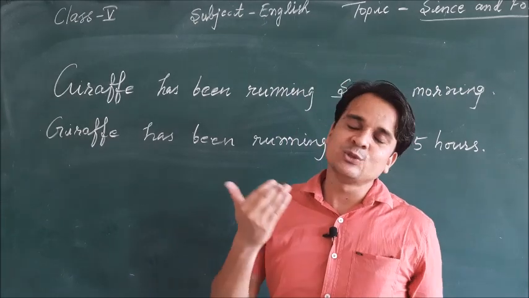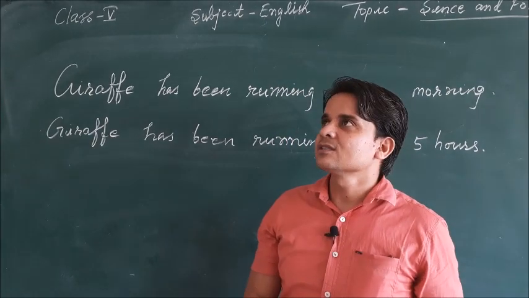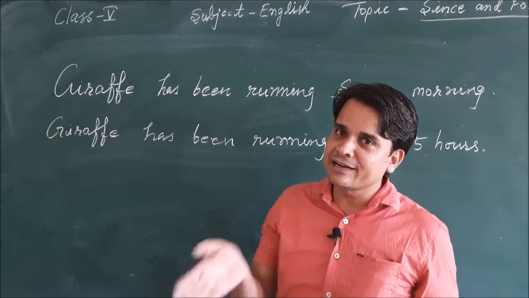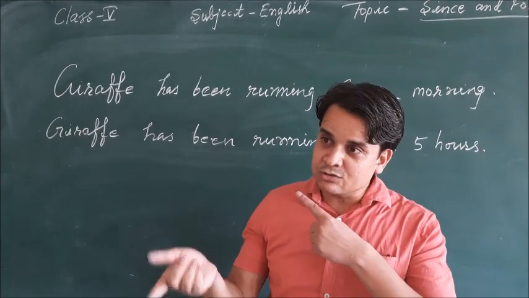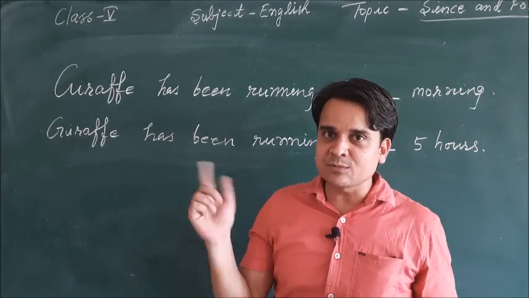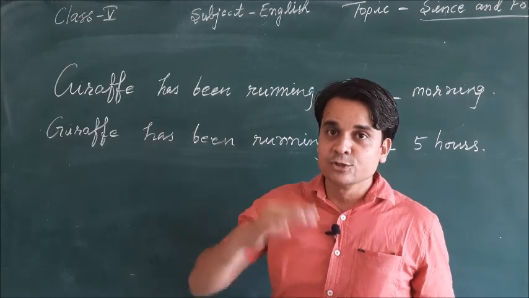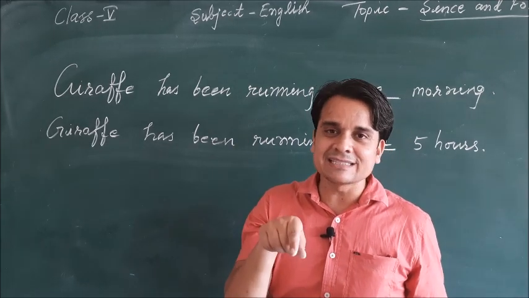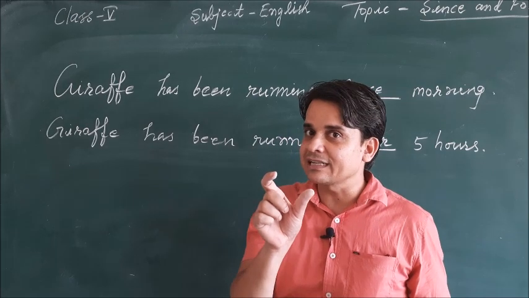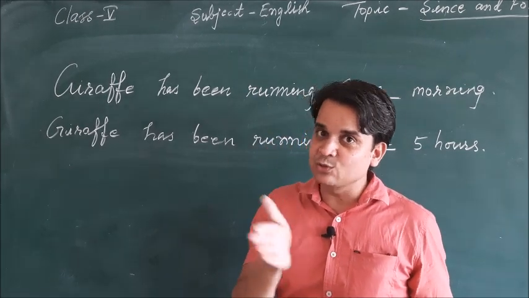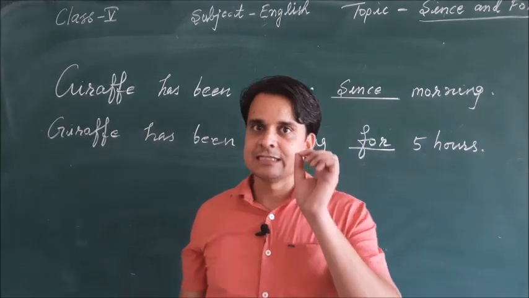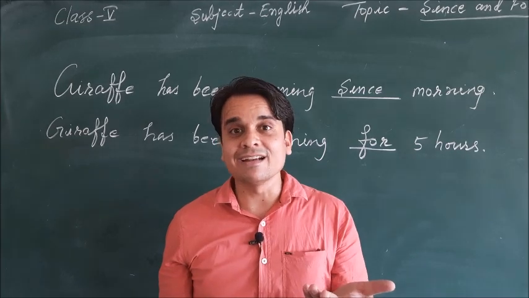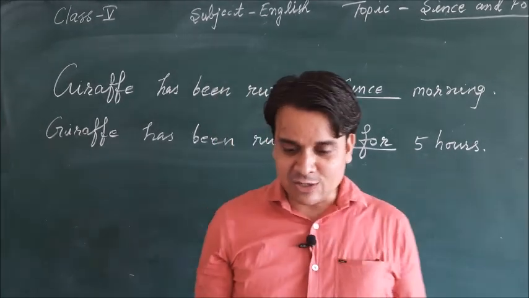Then we can use the duration, like suppose 2 hours. For 2 hours means, suppose you started your work from 10 o'clock and right now it's 12 o'clock. So from 10 o'clock to 12 o'clock, when you do the subtraction, 12 minus 10 is equal to 2 hours. So 2 hours is the duration, and since 10 means 10 is the specific time, that work started from 10 o'clock. So since we use for showing the specific point of time, and for we use for what? Duration of the time.